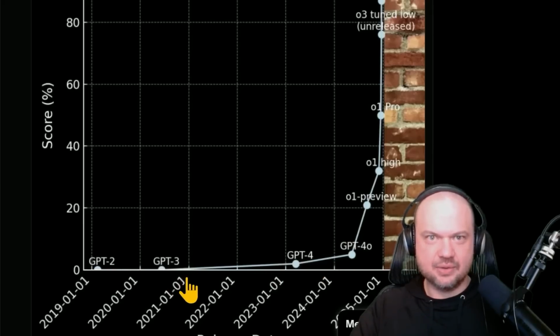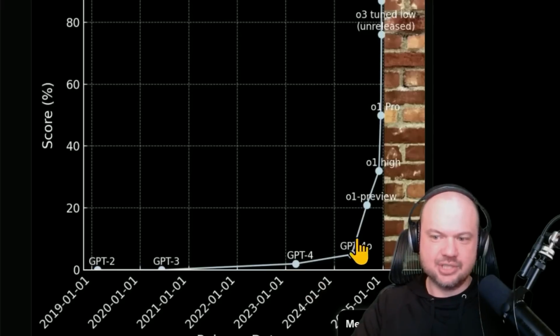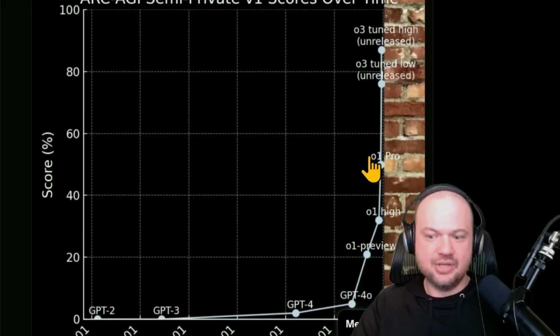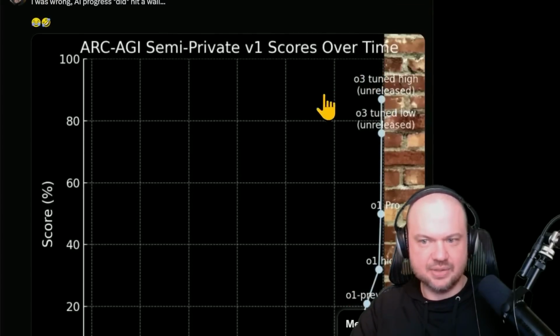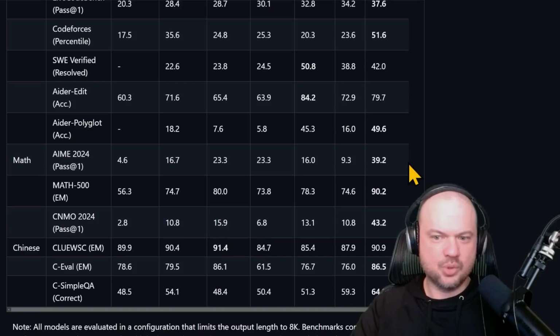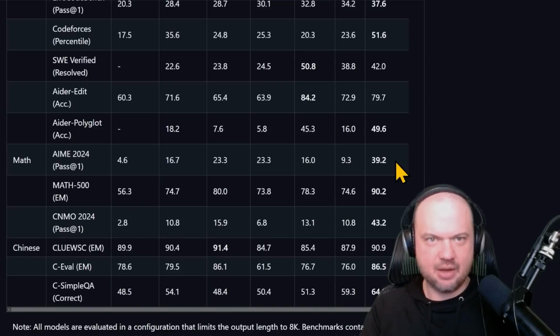And the AIME, a lot of the math problems kind of had a similar curve to this, right? And as we start introducing the reasoning models, the O1 preview, and then finally the O3, you can see this incredible steep rise in their abilities, and now we're approaching 100%, right? So in this case, I think they did 88% accuracy on ARC AGI, and I think it was something like 99.8 or something like that on the AIME. What really is notable about this result, and again, if I'm understanding this correctly, this is pass at one, meaning it only gets one shot to get it right. If it misses, it's marked down. If it gets it right, it gets it right.